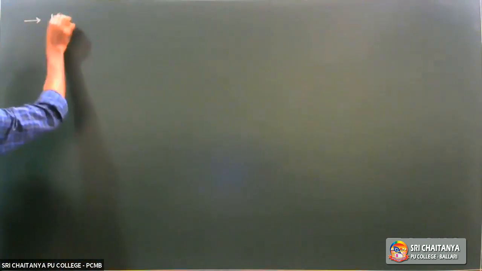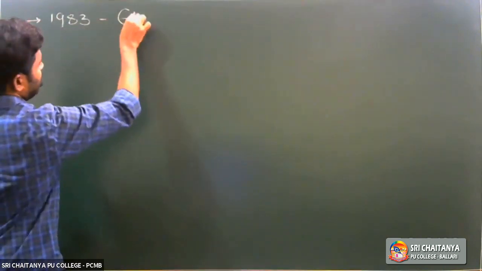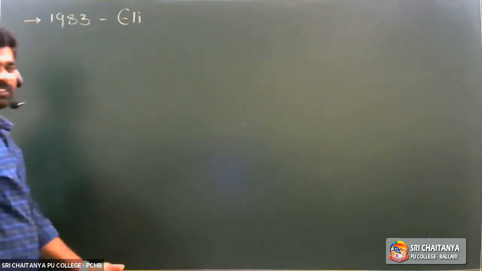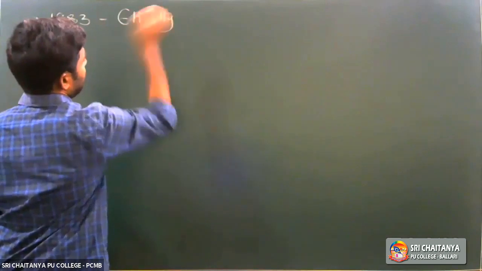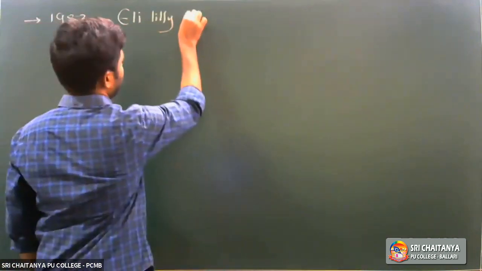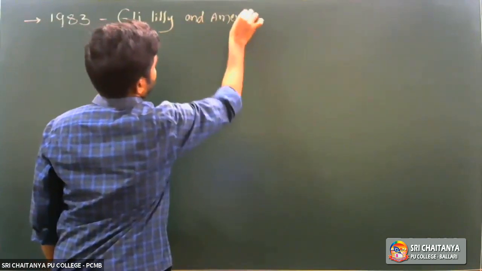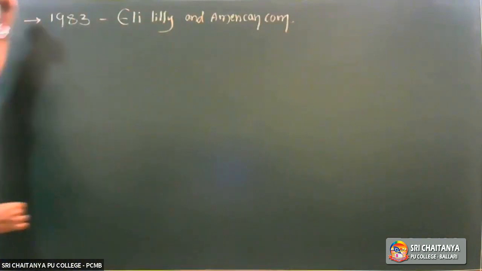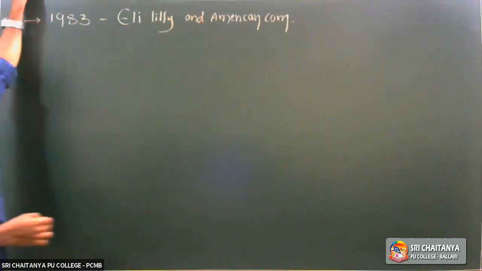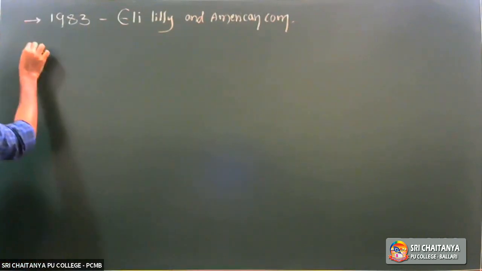In the year 1983, the American company Eli Lilly first synthesized recombinant insulin.